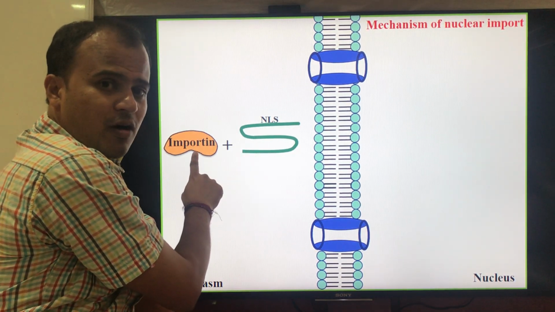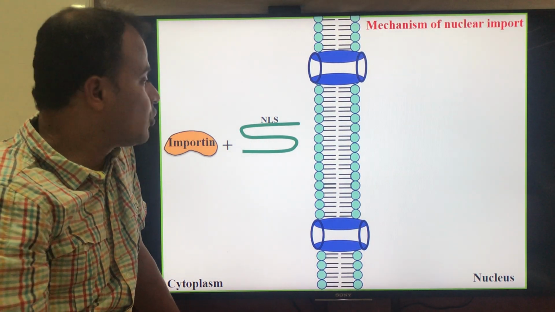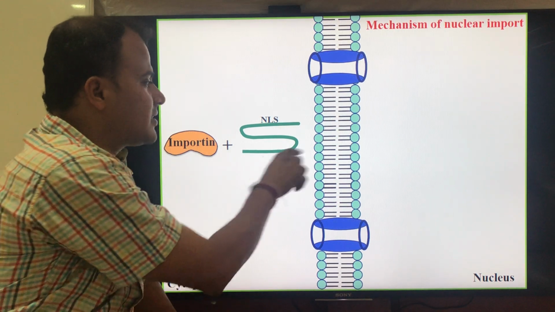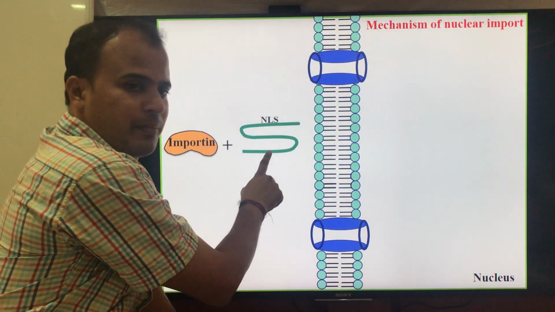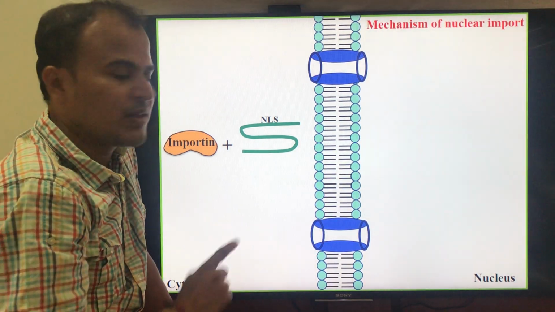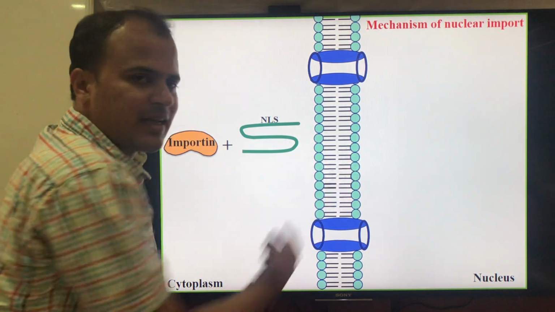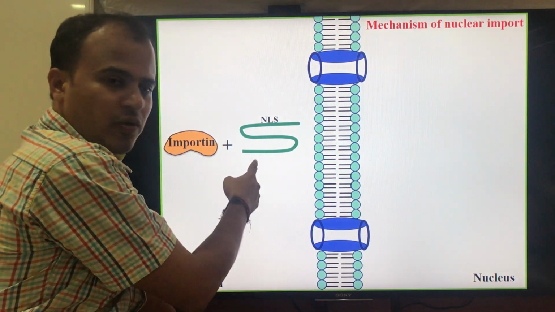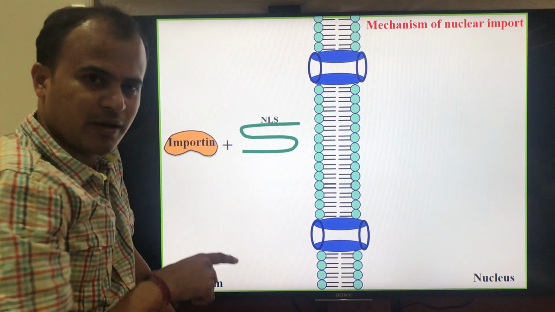Importin is an example of a karyopherin. So importin recognizes nuclear localization signals on this protein. This protein should be present in the nucleus, but it has been synthesized in the cytoplasm, therefore it should be transported. To transport it, it requires the association of the protein called importin.